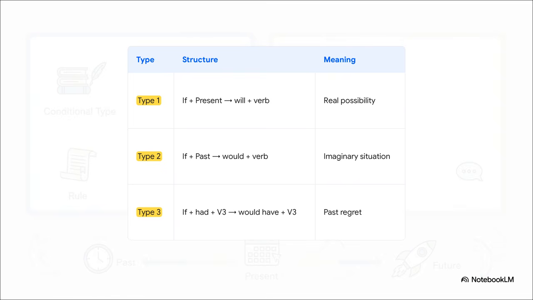So, let's quickly summarize everything. As you can see in this helpful table, type 1 is for a real possibility, using the present tense and will. Type 2 is for an imaginary situation, using the past tense and would. And type 3 is for a past regret, using had with a past participle and would have. Really, understanding these timeframes is the secret to choosing the correct structure.